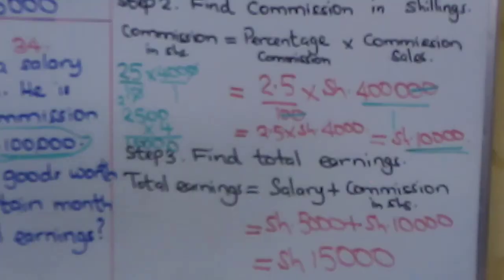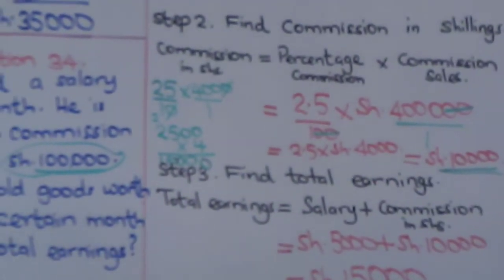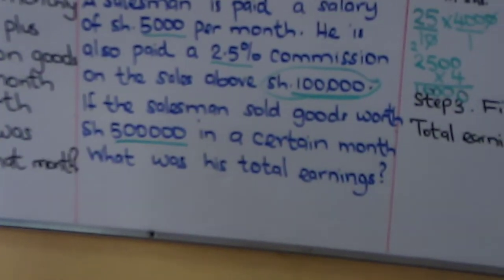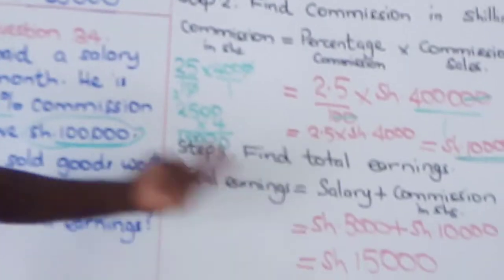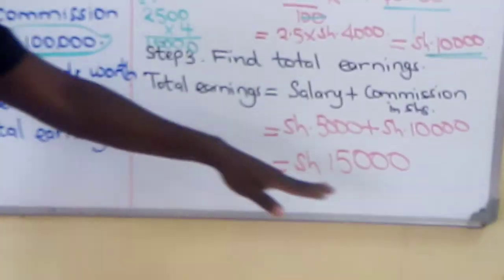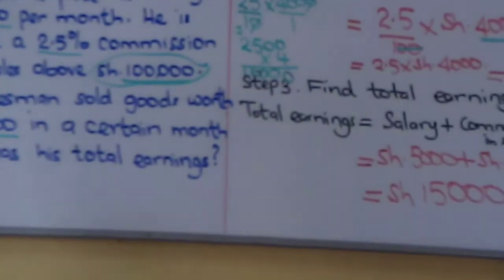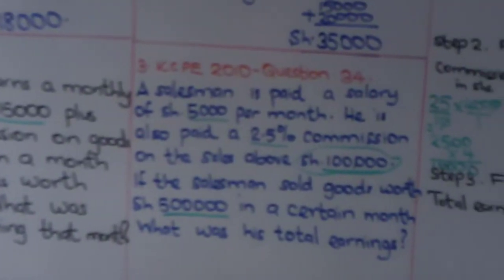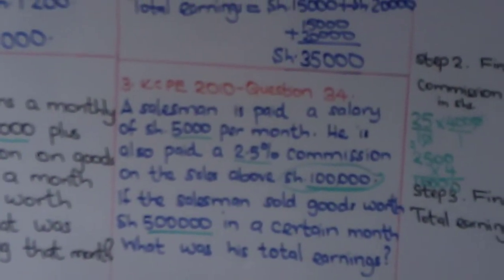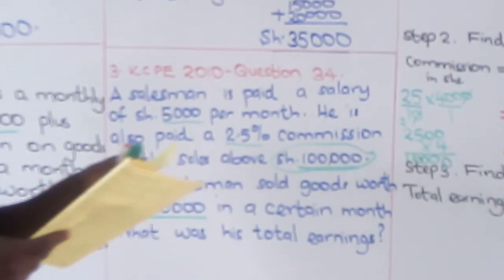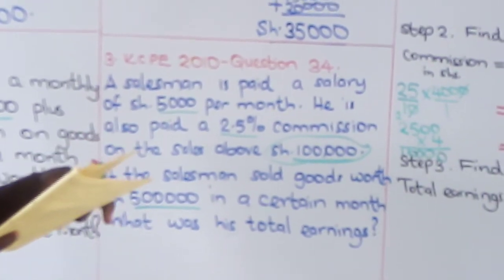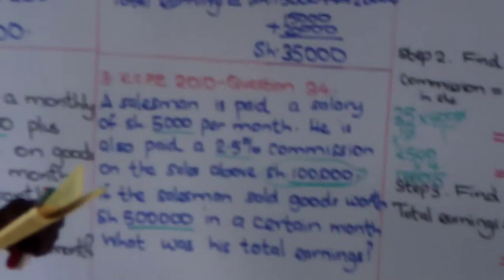But before we settle for the final answer, we go back to the question. What was his total earnings? That was the question. Did we find the total earnings? Correct. We have found the total earnings. Now, after finding the final answer, you go to the question paper. KCPE 2010, number 34.